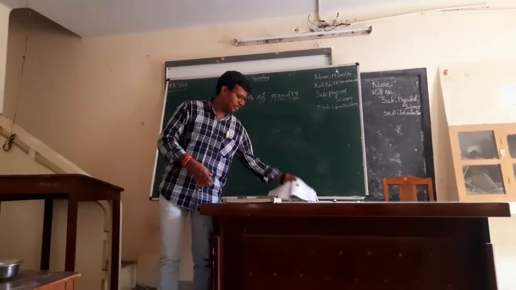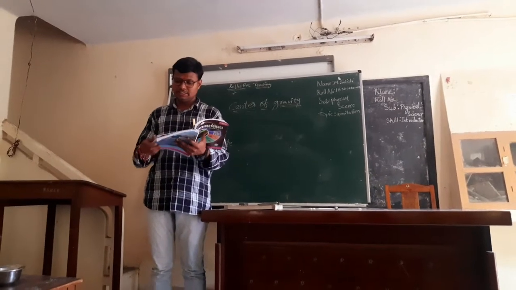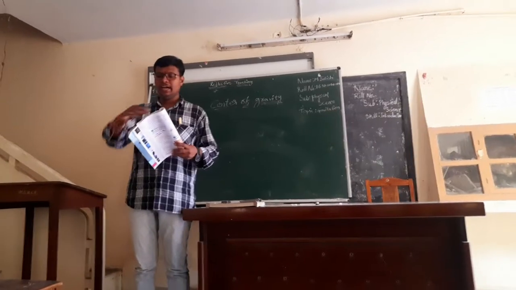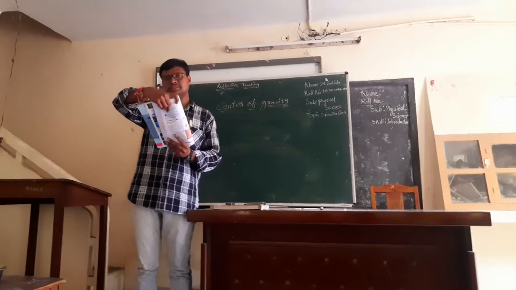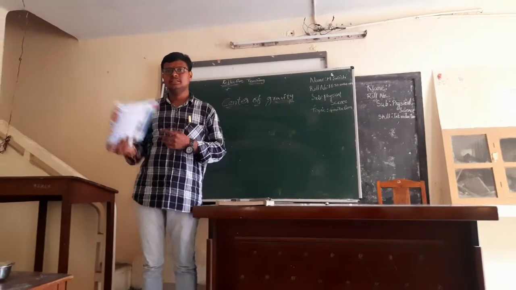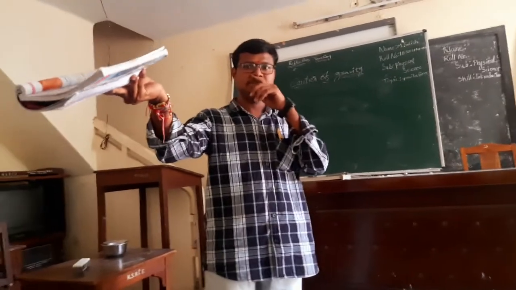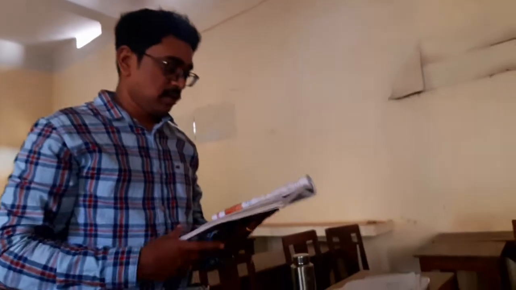I want everyone to open page number 81 in your textbook and read Activity 10.